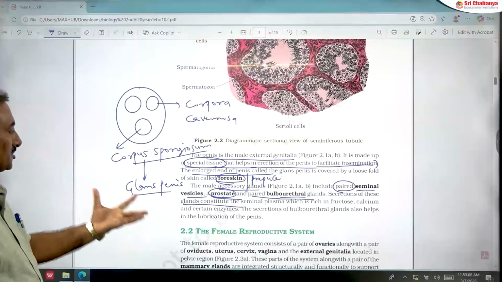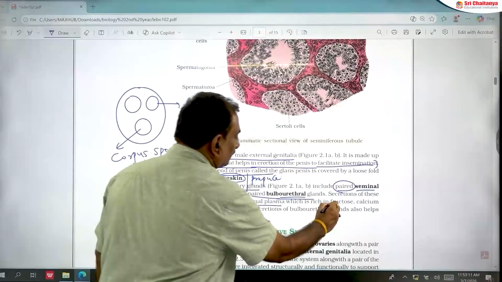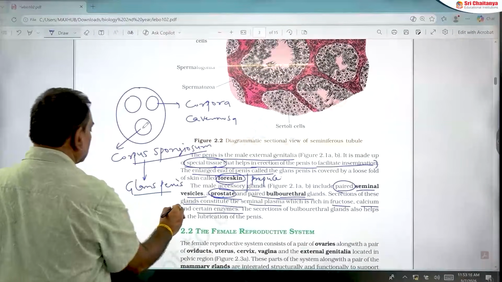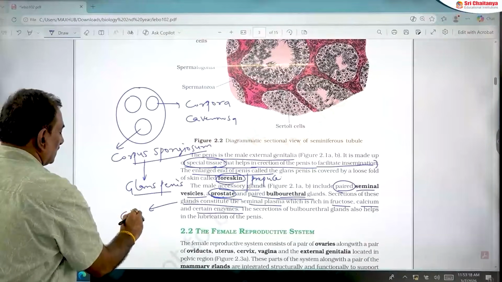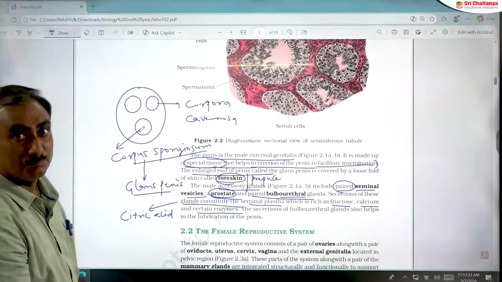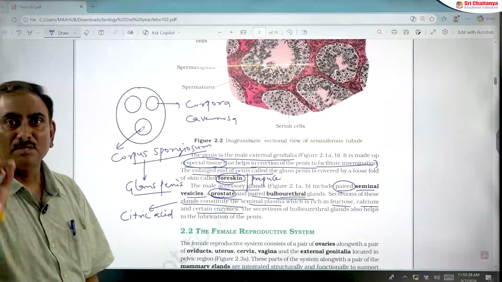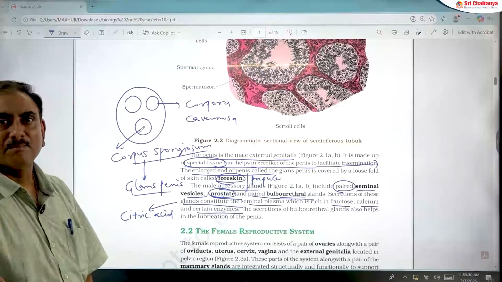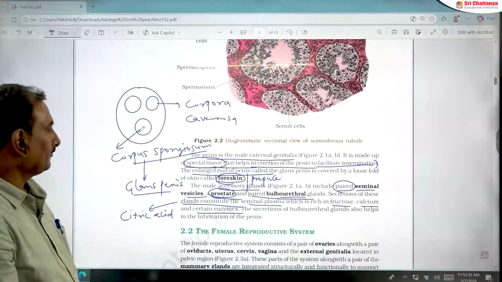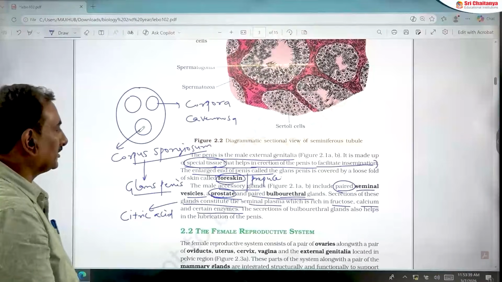The secretions of these three glands help in the formation of seminal plasma, which is rich in fructose, calcium and certain enzymes, and also contains other substances like citric acid and prostaglandins. Seminal plasma plus sperms together are called semen or seminal fluid. Seminal plasma is secreted by the seminal vesicles, prostate gland and bulbourethral glands.